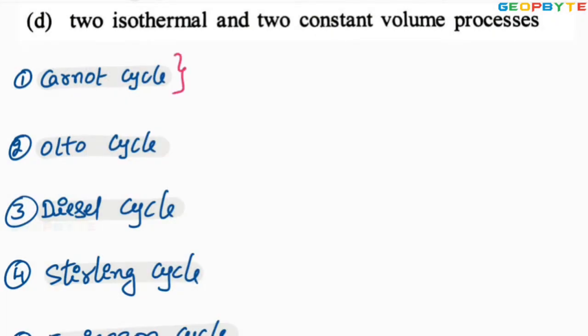Look at the Carnot cycle. Carnot cycle consists of two isothermal processes and two adiabatic processes.